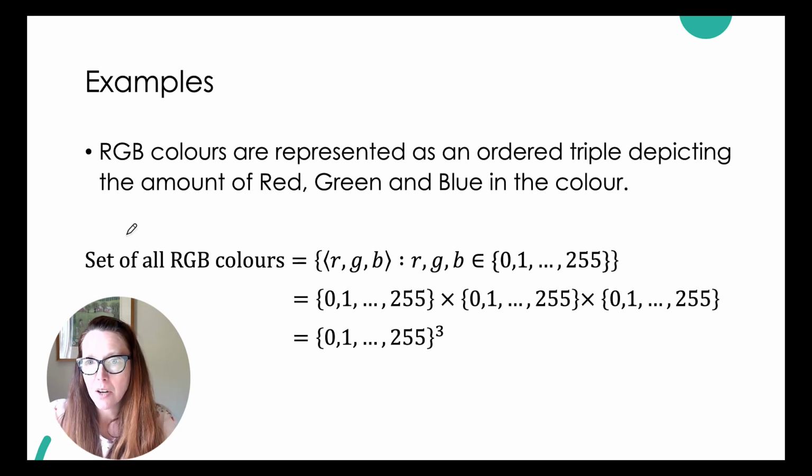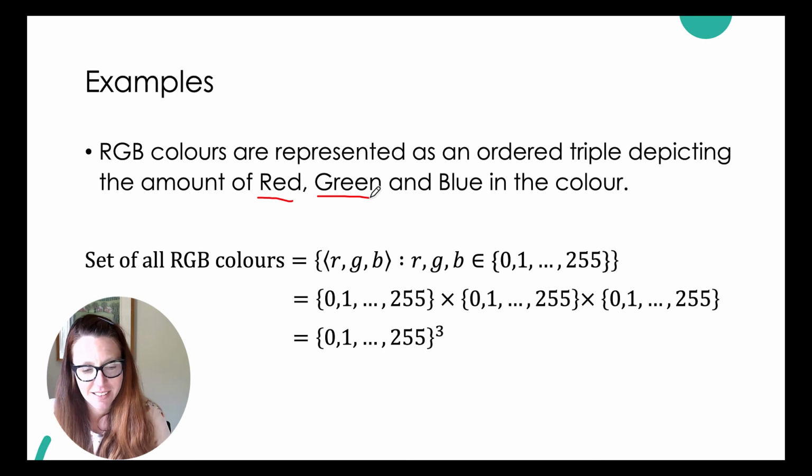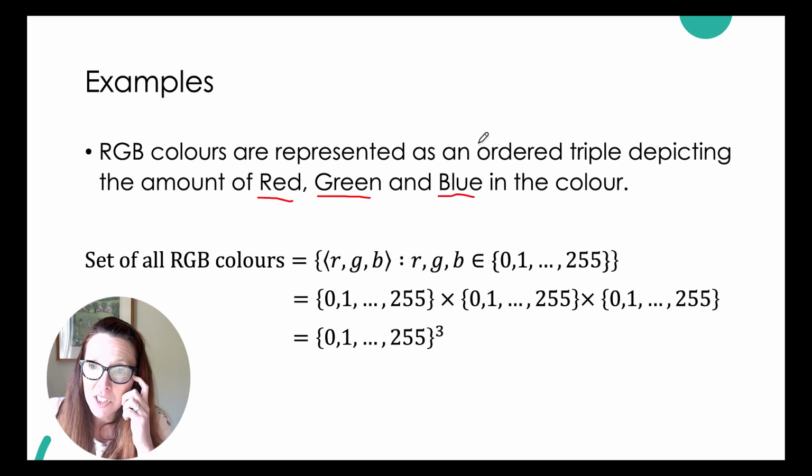Okay, so these are ways that we can represent information. Another example of how we make use of sequences and in fact the Cartesian product in crafting possible sets of what values can take on would be when it comes to the colors depicted on your screen, for instance. So these are called RGB colors, where the R stands for red, the G stands for green, and the B stands for blue. And we typically represent those as an ordered triple.